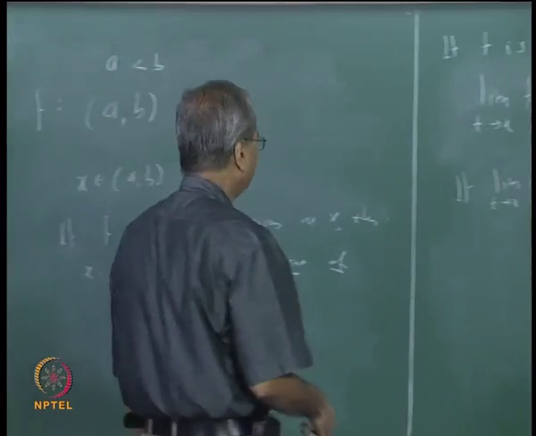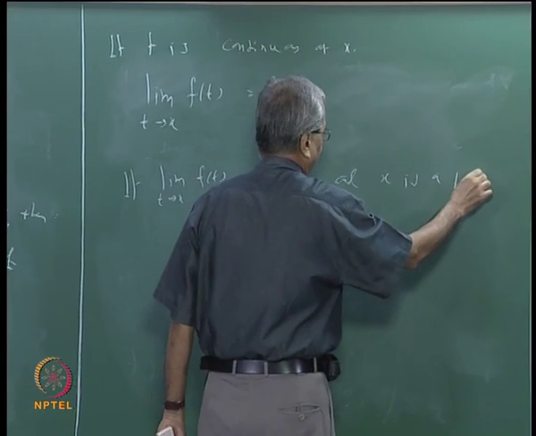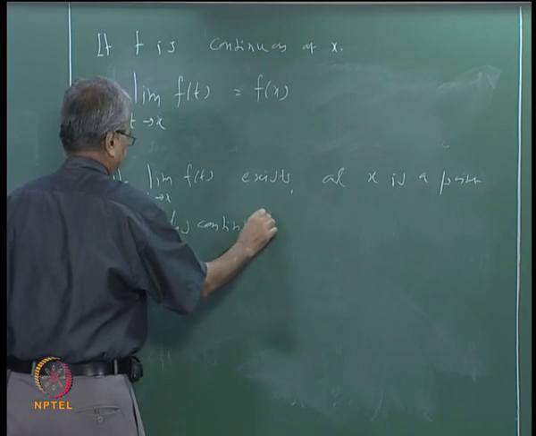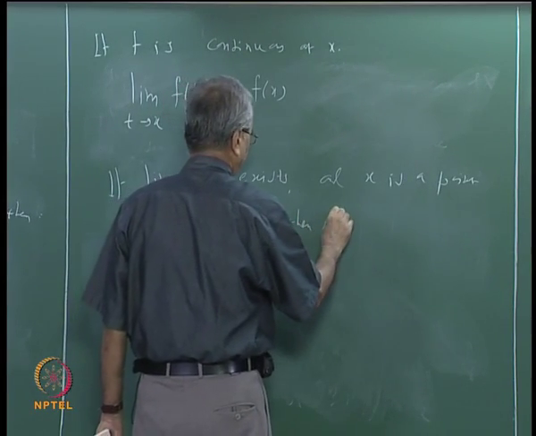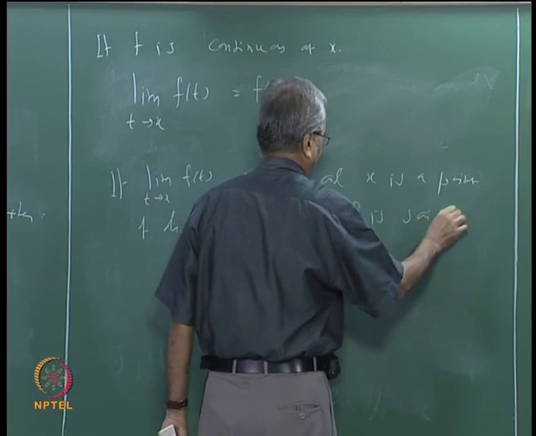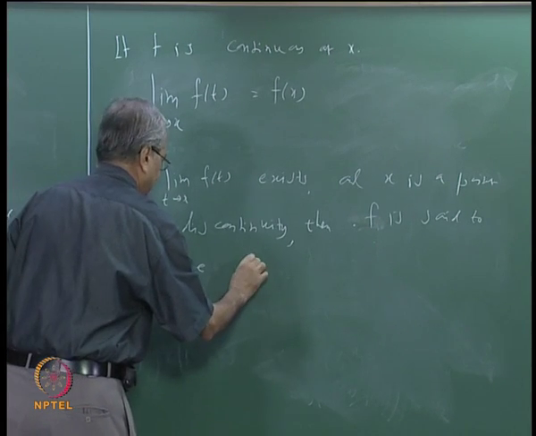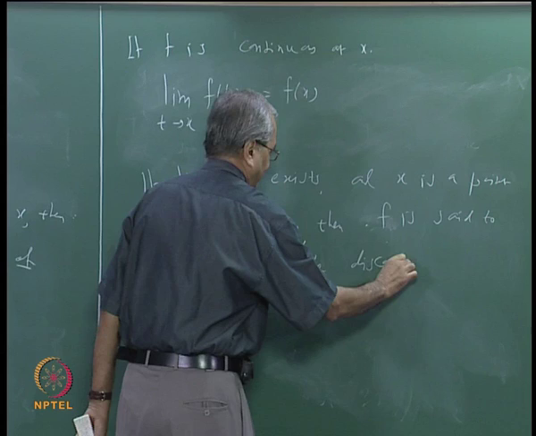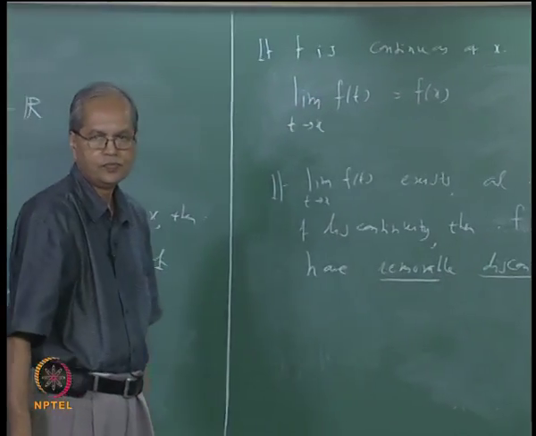So if the limit of f(t) as t tends to x exists and x is a point of discontinuity, then f is said to have a removable discontinuity at x.